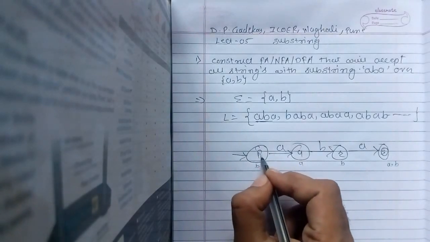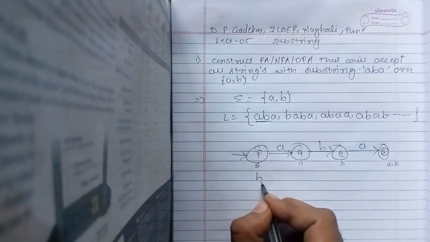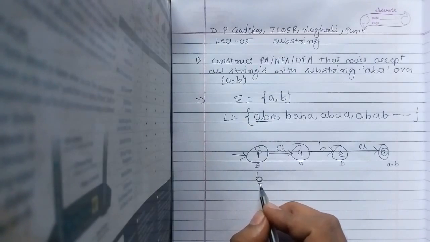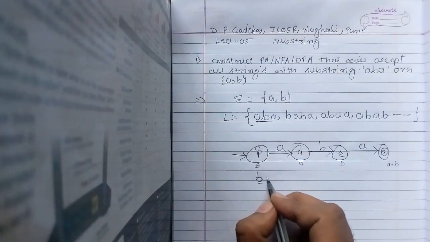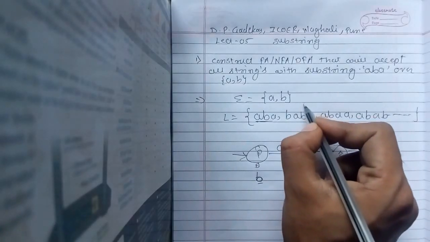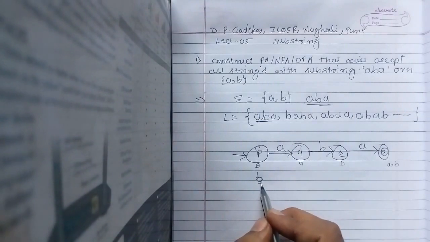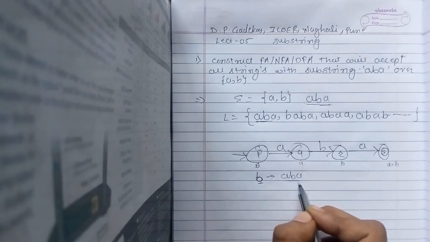Now let's start from B. So I need a transition of B from P. After this B, what string do I require so I can reach the final state? After that B, if I get the string ABA, then only I can reach the final state.